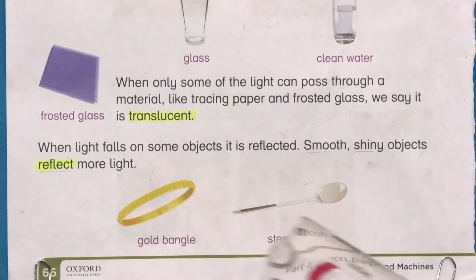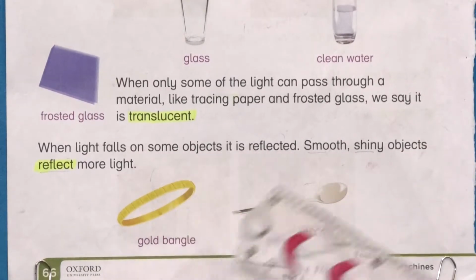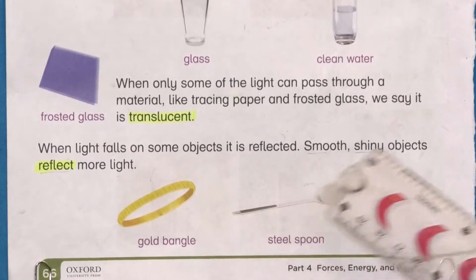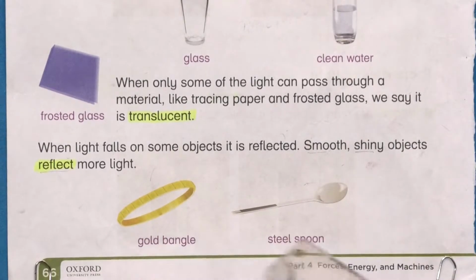As you can see in the picture, there is a steel spoon and a gold bangle. Both of these objects are shiny. Both have smooth surfaces. So these can reflect more light.